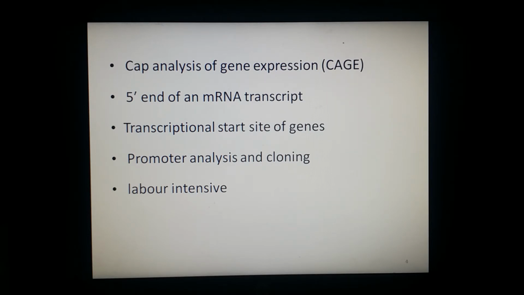And by identifying the gene start sites, it is used basically for promoter analysis and for cloning of full-length complementary DNAs. So that's why CAGE is important. SAGE and CAGE, these methods produce information on more genes than it was possible when sequencing with the EST. EST we have discussed previously, how this was done. But in both these processes, the sample preparation and the data analysis are typically more labor intensive. So this was all about SAGE and CAGE.